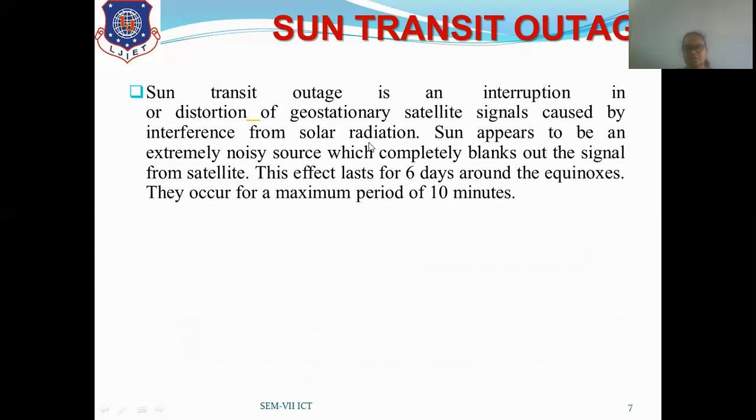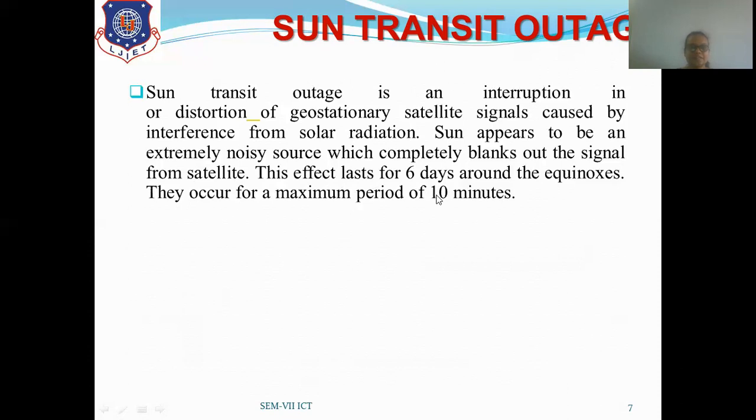So whenever the satellite comes between the sun and the earth, what happens? The sun works as a noisy source. So during that particular time period, it will blank out the whole signals from the satellite. So for that period of time, you cannot communicate with the earth station. The sun appears to be an extremely noisy source which completely blanks out the signals from the satellite.